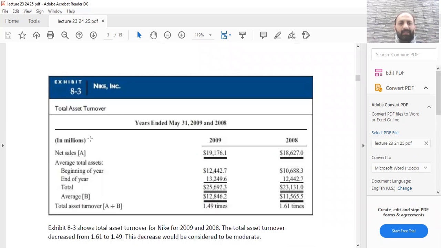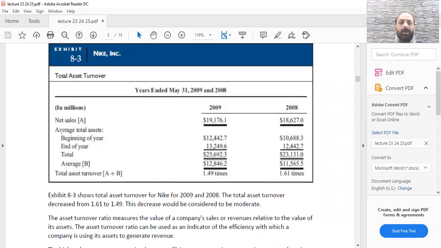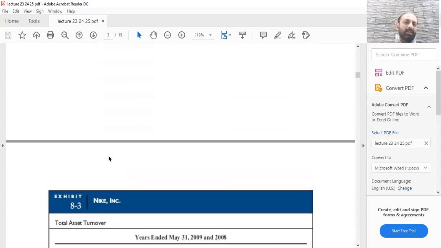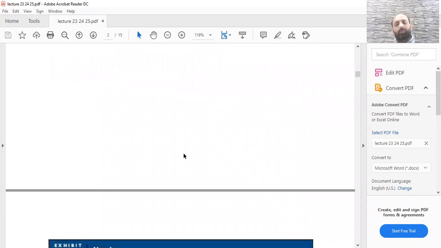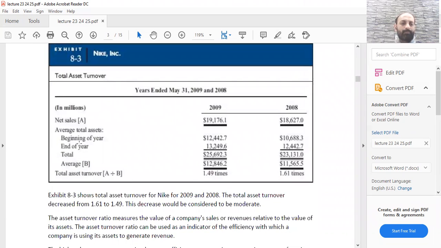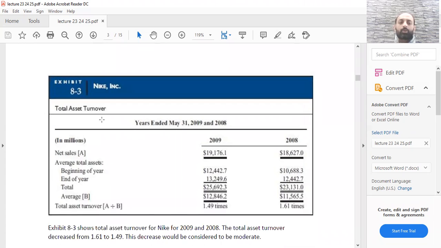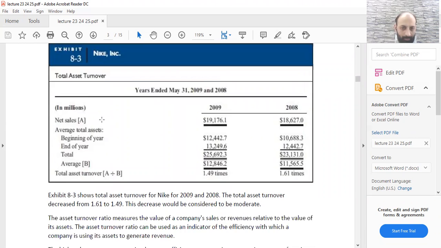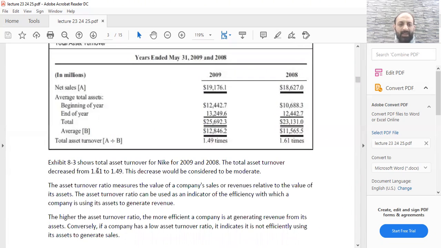When we look at the figures for Nike, in 2009 its sales were $19,176.1 million. We take the average total assets. So we look at the assets at the beginning of the year and the end of the year, and then we calculate the average assets for the year, and then we divide net sales by those average assets to get the total asset turnover ratio. Exhibit 8.3 shows total asset turnover for Nike for 2009 and 2008.